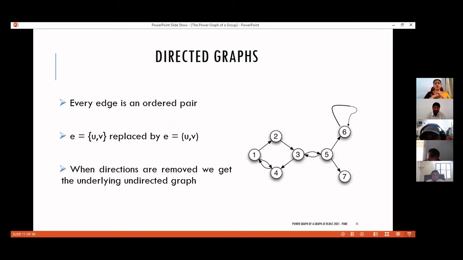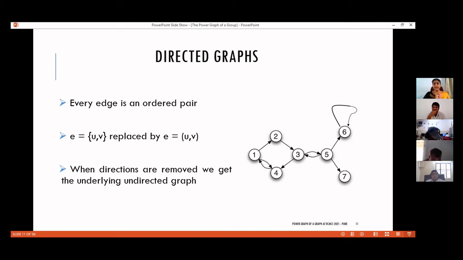Now, here we were discussing undirected graphs. In fact, undirected graphs are usually termed as graphs. If we simply say graph, we mean direction is not associated with it. If direction is also associated, we call such graphs directed graphs. What is the difference? From the usual graph, the only difference is that every edge is an ordered pair.